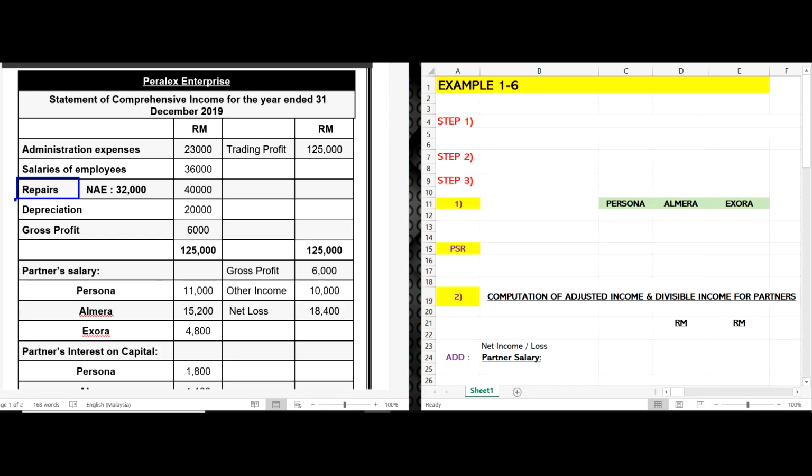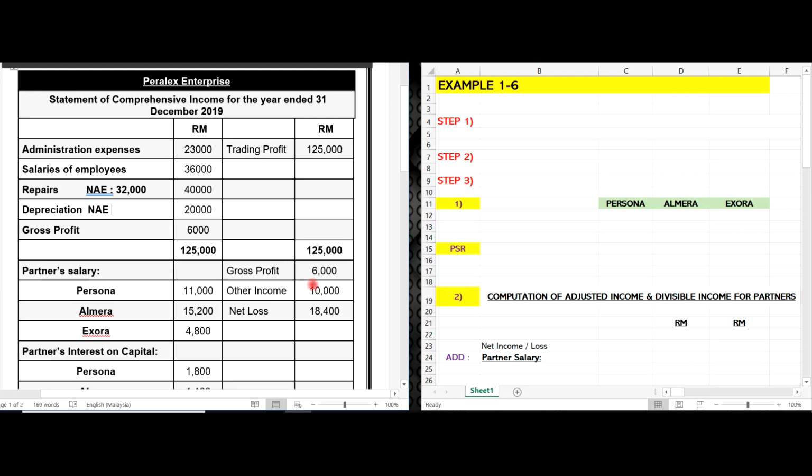Next, depreciation. Depreciation is not allowable as expenses because in taxation computation, we are given capital allowance, not depreciation. So depreciation is also a non-allowable expense. I'm going to put some remarks here so you can remember that. So this is a gross profit of 6,000.